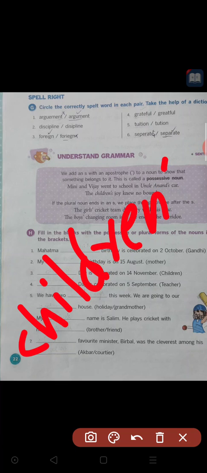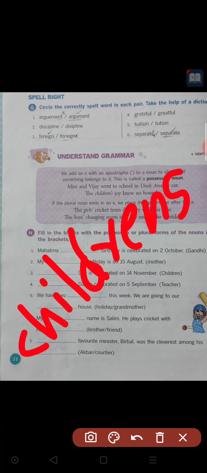Children apostrophe s, if we write it like this, it is wrong. So what should we do? For plural forms, we should give the apostrophe at the end.